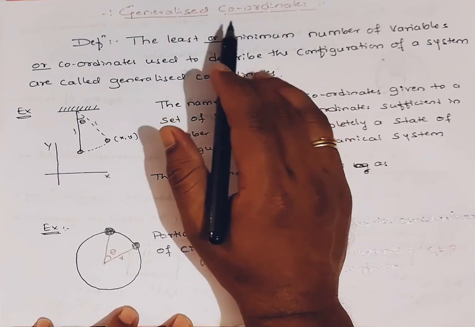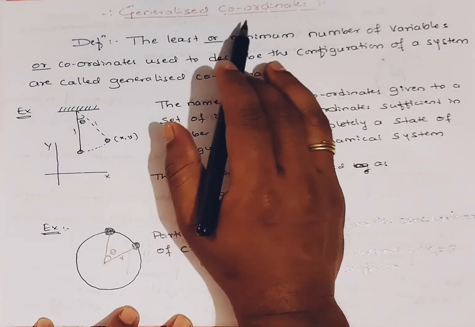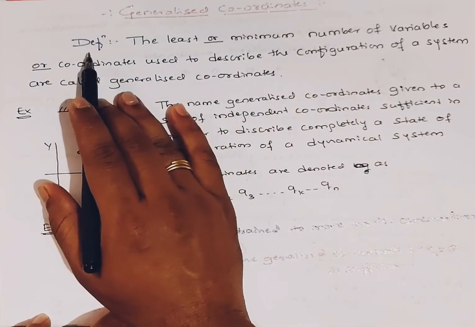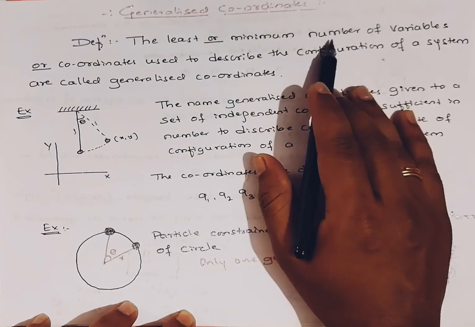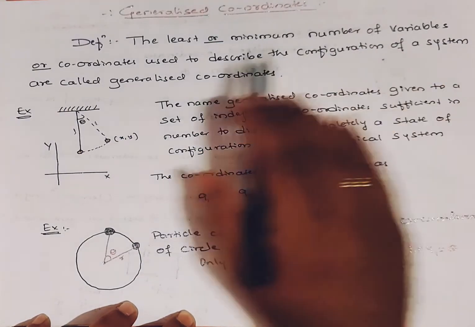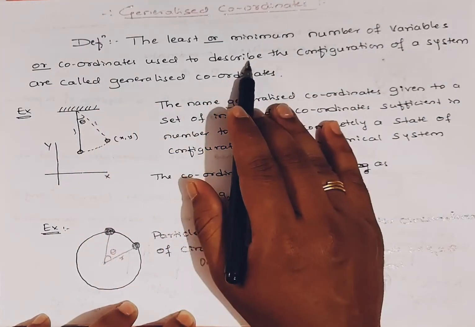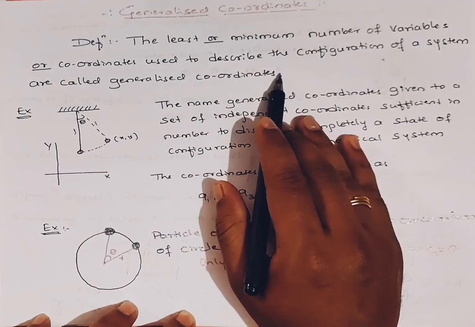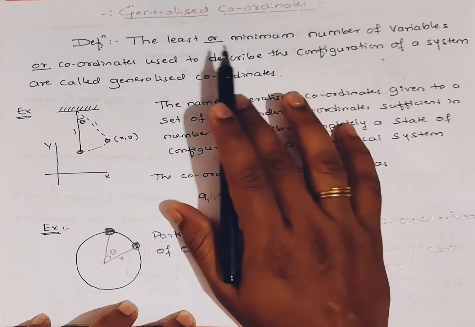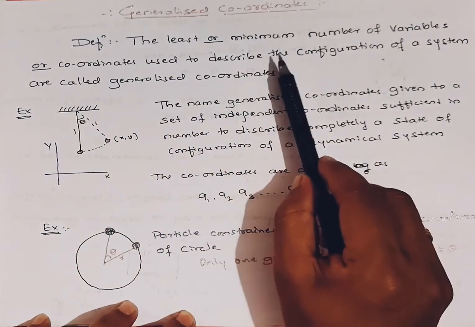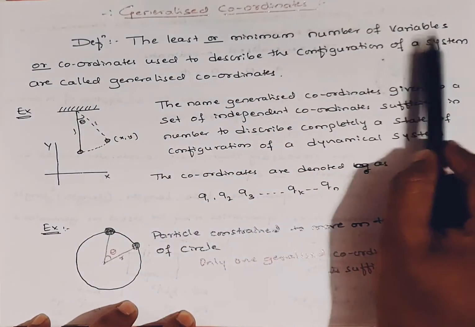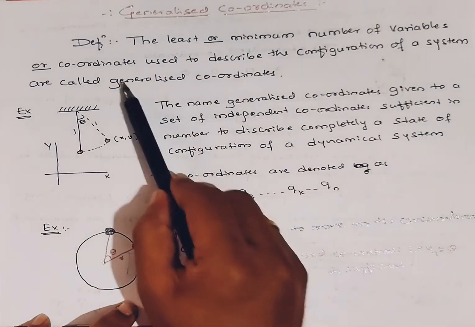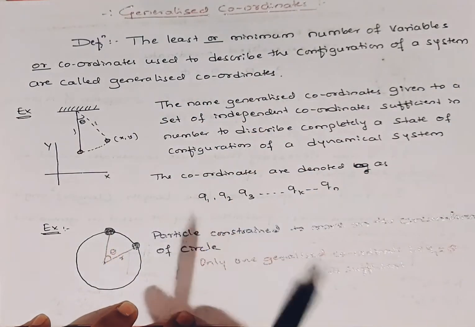Okay, these are some of the basic concepts we need to understand. What are generalized coordinates? Let us see the definition. The least or minimum number of variables or coordinates used to describe the configuration of a system are called generalized coordinates.